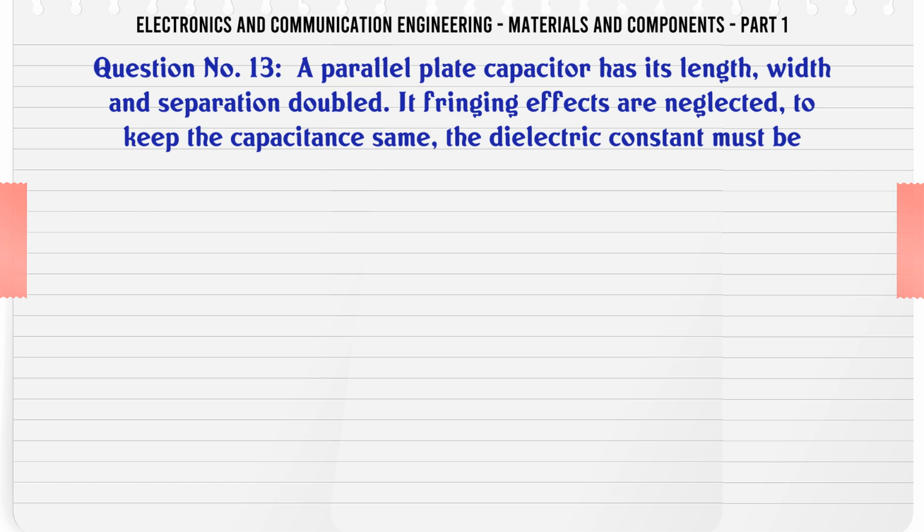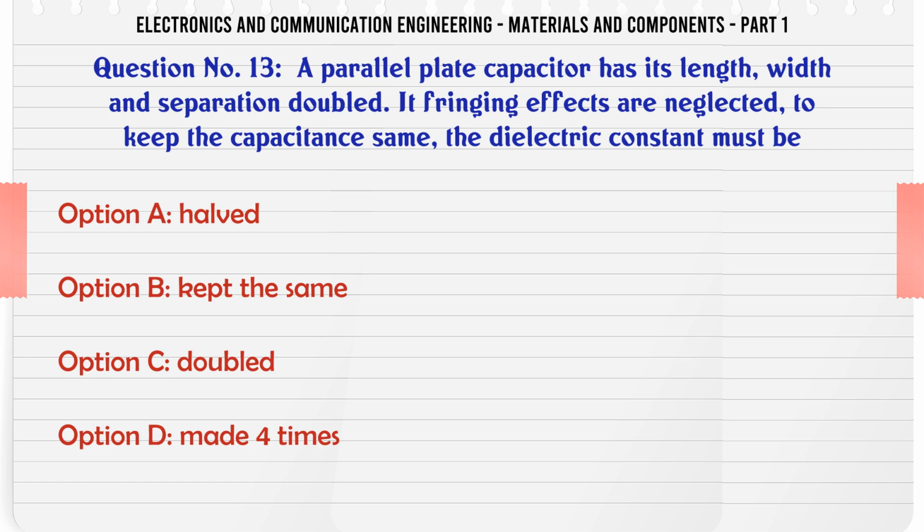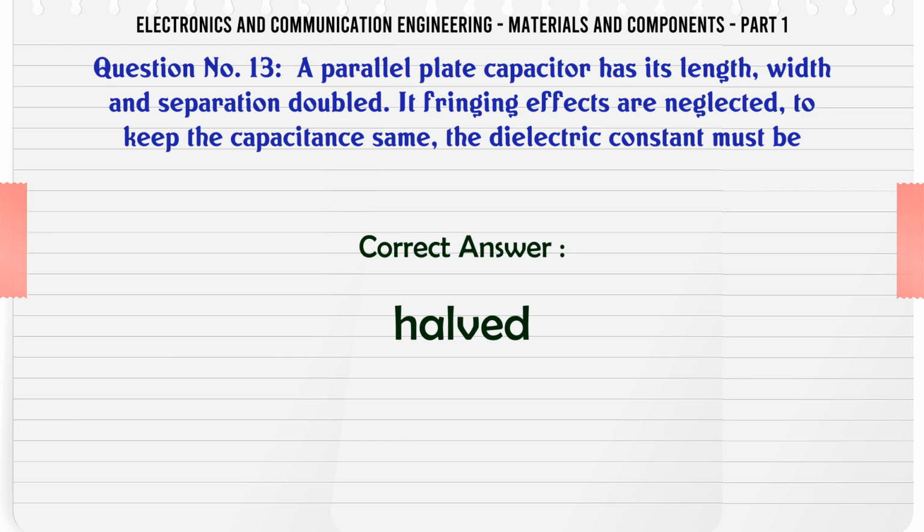A parallel plate capacitor has its length, width and separation doubled. Its fringing effects are neglected. To keep the capacitance the same, the dielectric constant must be A. halved, B. kept the same, C. doubled, D. made 4 times. The correct answer is halved.